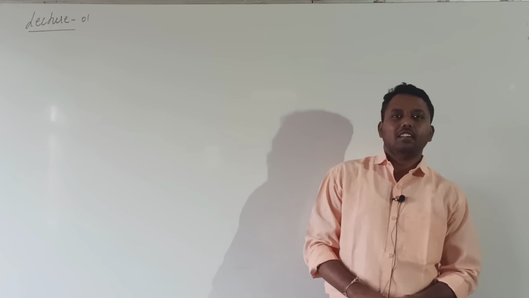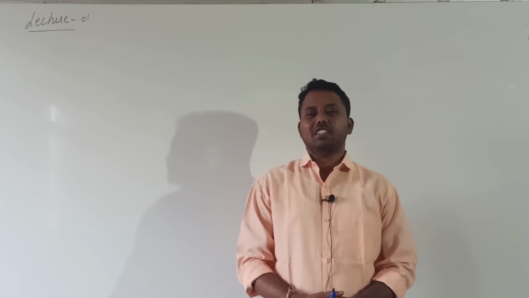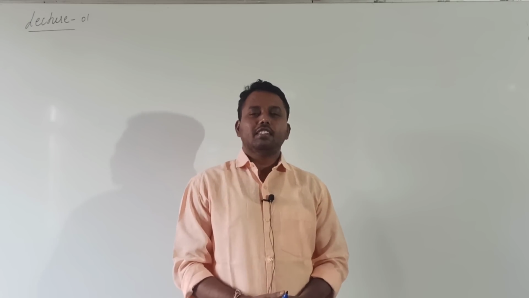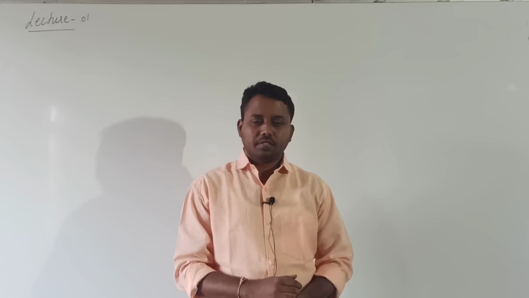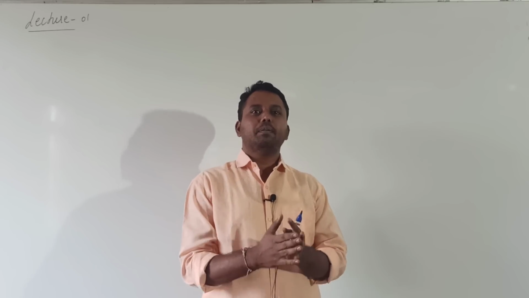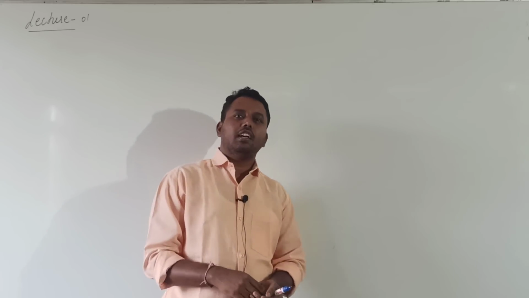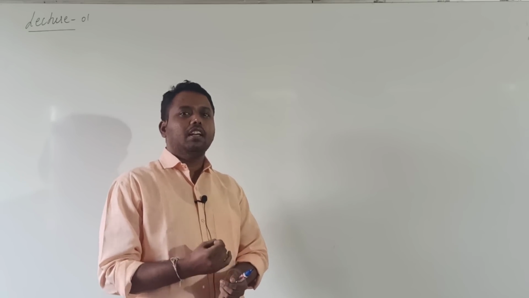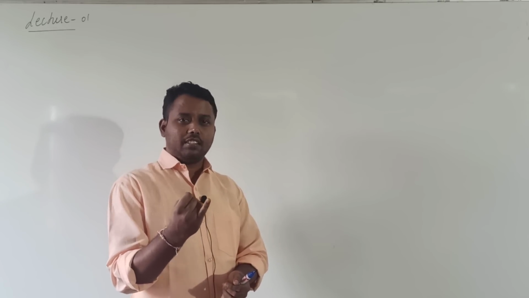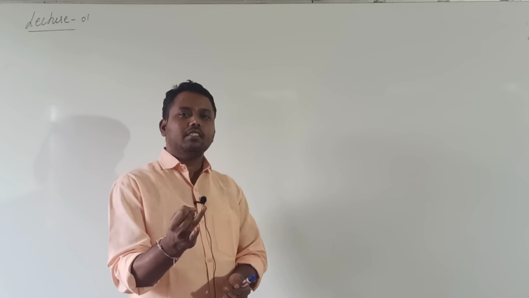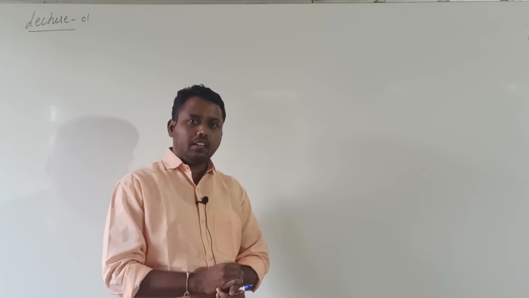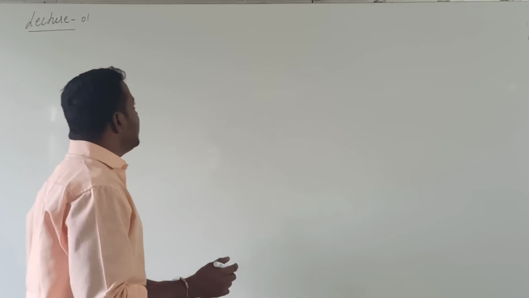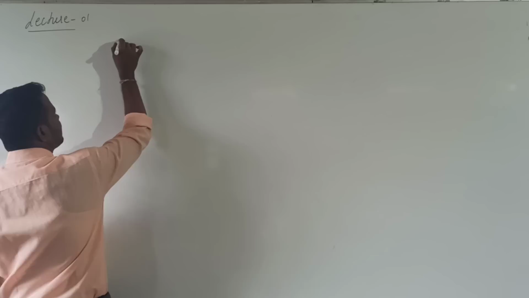We completed the pending chapters of first year. Today onwards we will start the remaining chapters of second year. As you know, the second year syllabus has two parts. In part 1, three chapters are completed: electrostatics, electric charges and fields, potentials and capacitors, and current electricity. In part 1, the fourth chapter, moving charges and magnetism, we will start today.